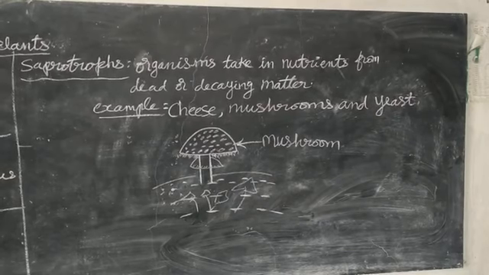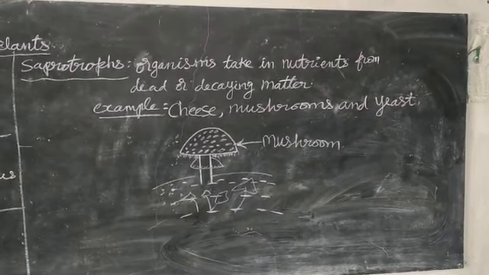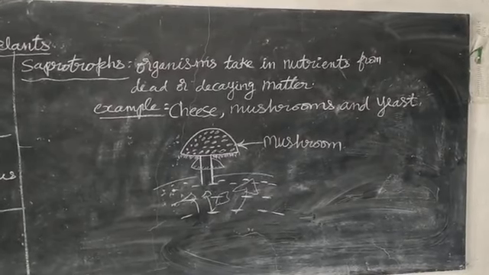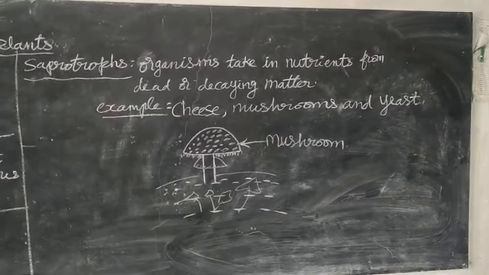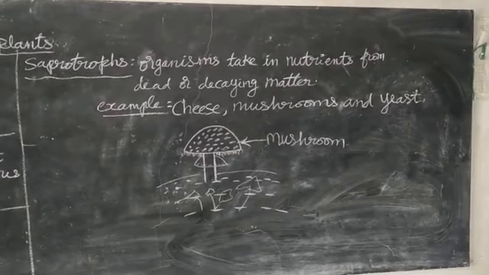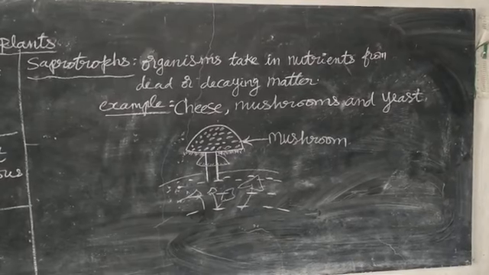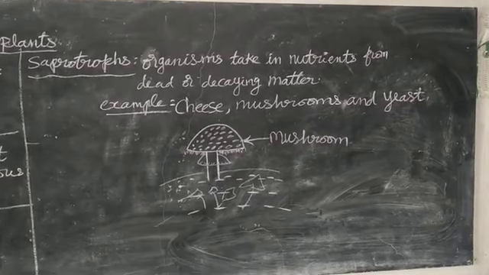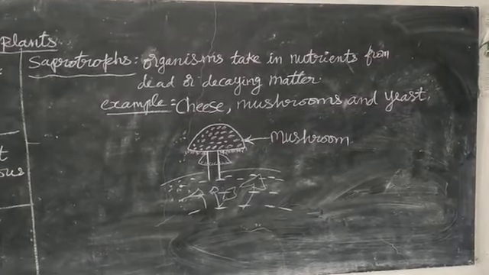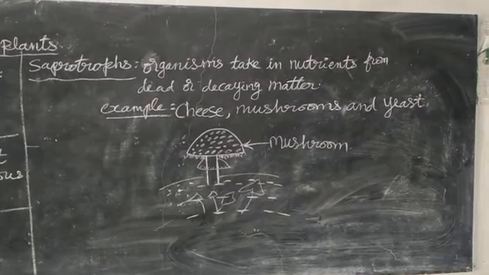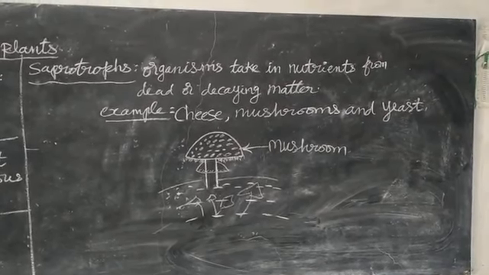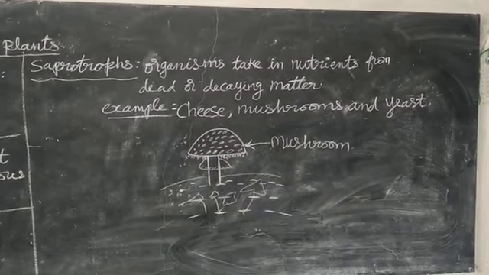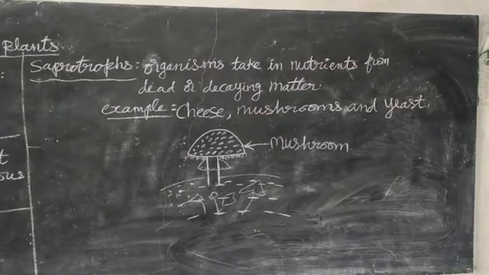So when you put water on the bread and leave it for 2 to 3 hours, you can see patches over the surface of the bread. They are called fungi. They are also living organisms. They grow in a moist place. Moist means wet place. When you put water on that bread, the bread becomes wet. It becomes moist. After 2 to 3 hours, the fungi have grown. Such types of organisms are saprotrophs. They eat the bread. That is what saprotrophs means.